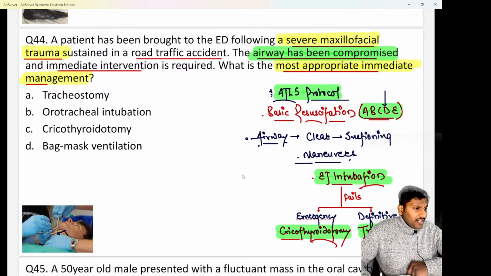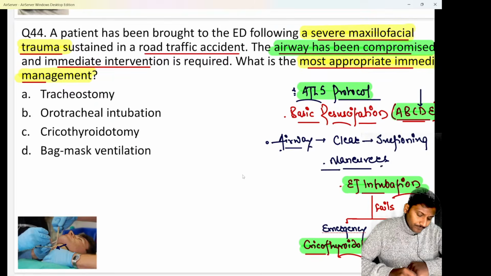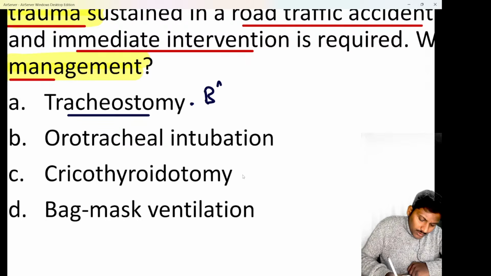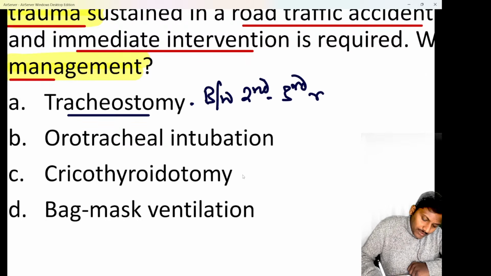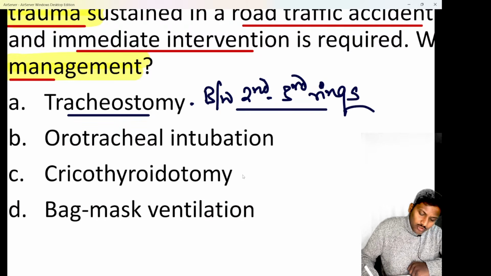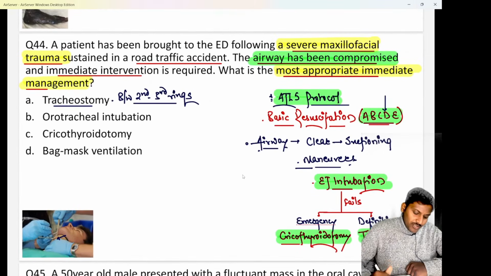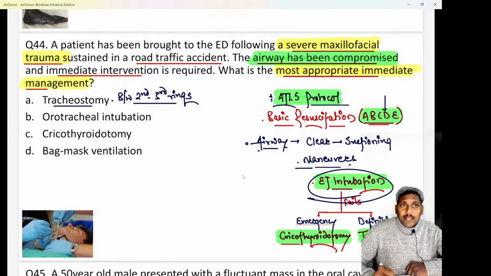I hope all of you are quite aware about tracheostomy, that the best site that we use for a tracheostomy is between the second and the third tracheal ring. Mid tracheostomy is commonly done. Tracheostomy is generally done in the rose position, whereas endotracheal intubation is done in the barking dog position or the morning sniffing position.